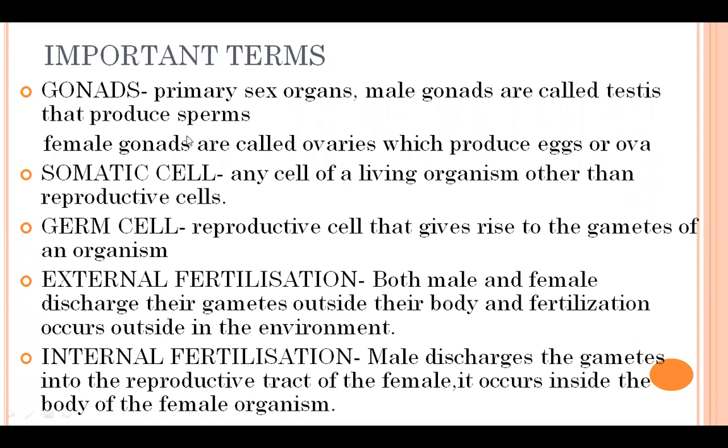So this is a male gamete, that is sperm, and female gamete is egg. So fusion of sperm and egg, that process is called fertilization. Okay, we will study in details. Then somatic cell and germ cell, I told you.